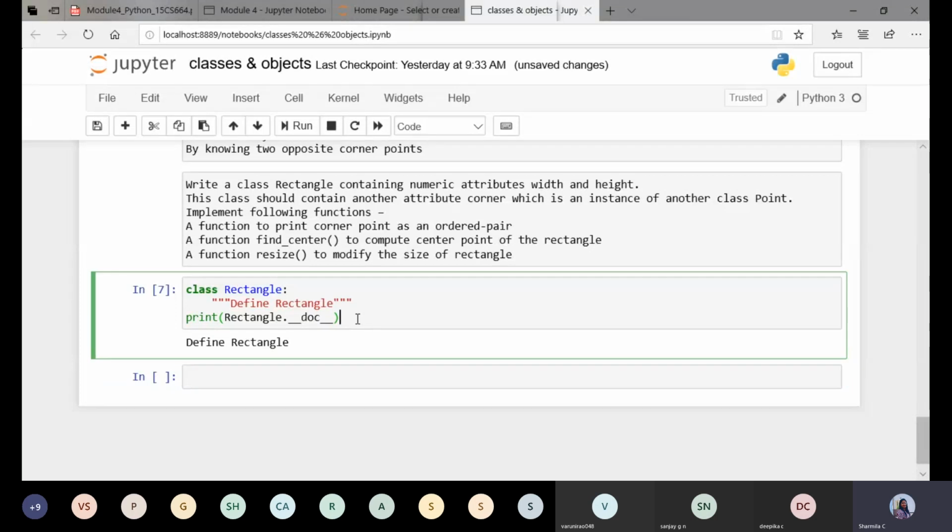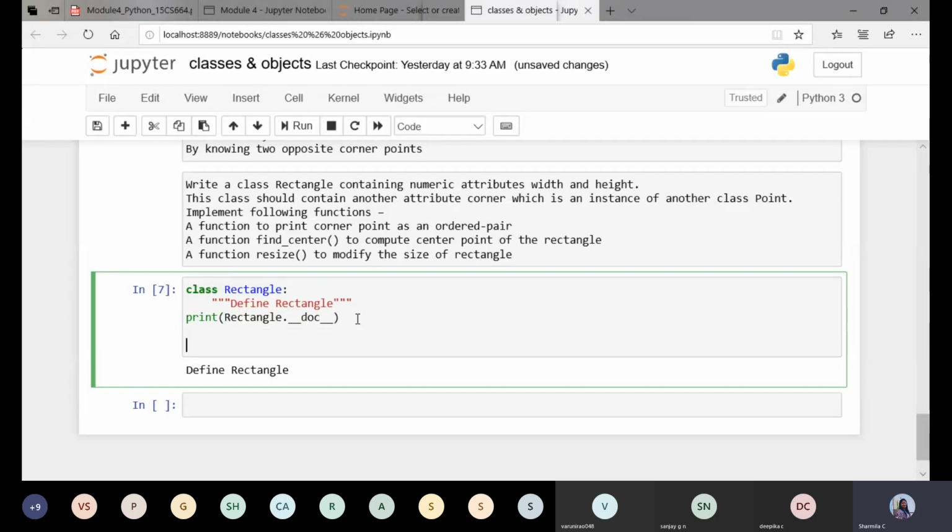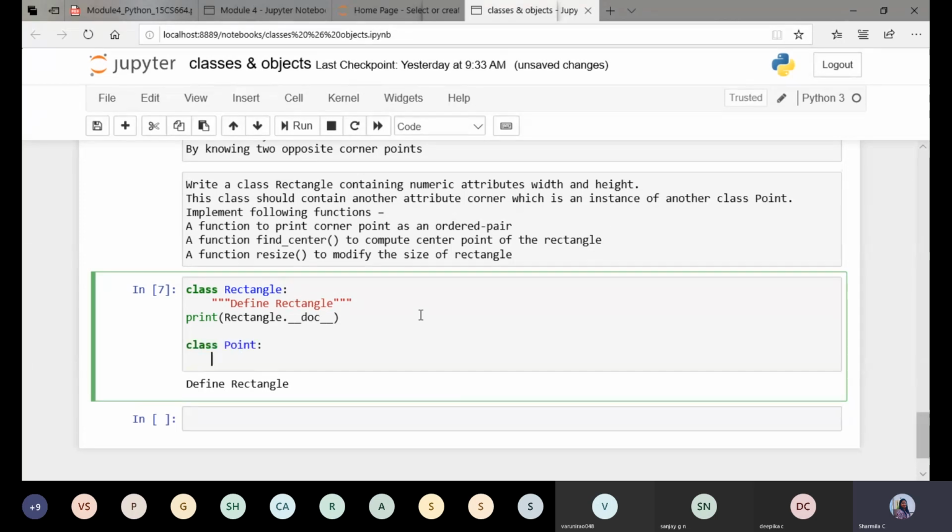Then what is the next thing we are supposed to do? We are supposed to create one more class. What is the class? That is point. So I'll create one more class by the name point.